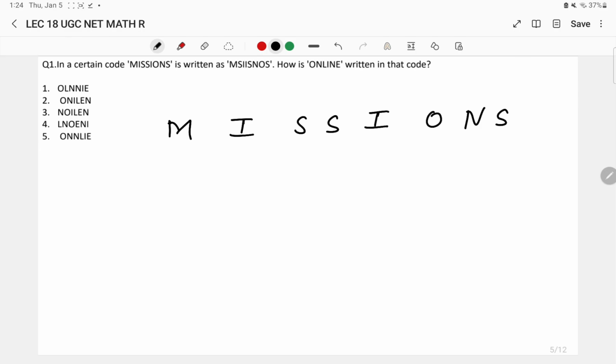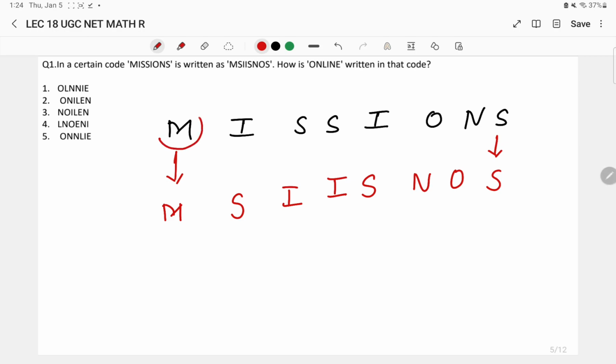MISSIONS. Okay, this particular word has been coded as MSSISNOS. The first and the last letter of this particular word or the code directly indicate that the first and the last alphabetical letter have been kept as it is.